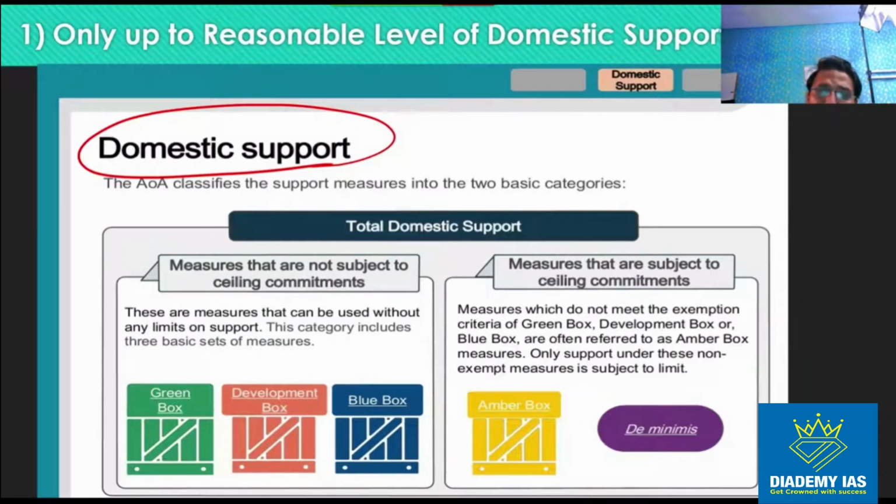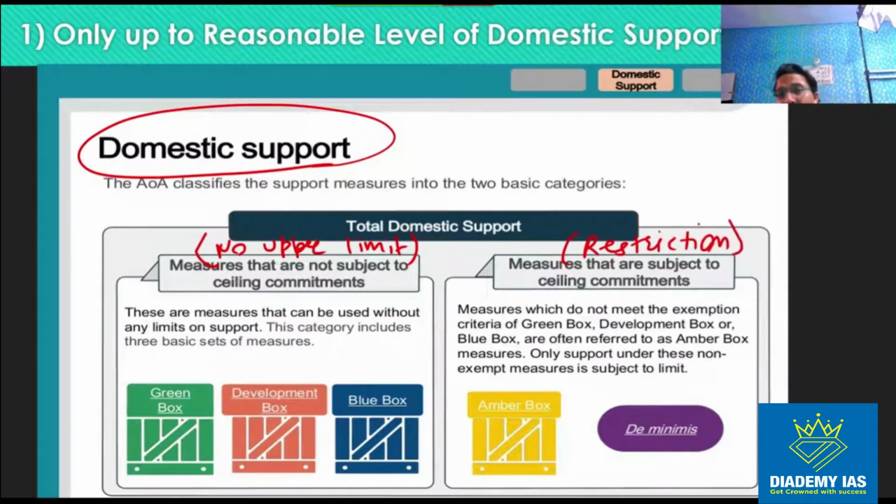So there are two kinds of domestic supports. One is those under which there is no upper limit, there is no restriction, basically कोई restriction नहीं है. And then there is a second support where there is restriction under the AOA, ठीक है. तो दो तरह की आपकी डोमेस्टिक सपोर्ट्स हैं, एक जिसके ऊपर कोई लिमिट नहीं है और दूसरा जिसके ऊपर लिमिट है.